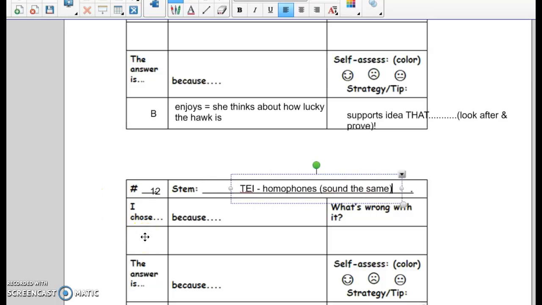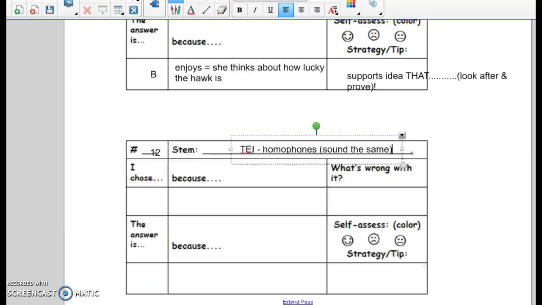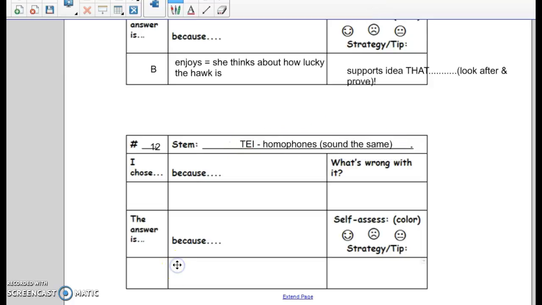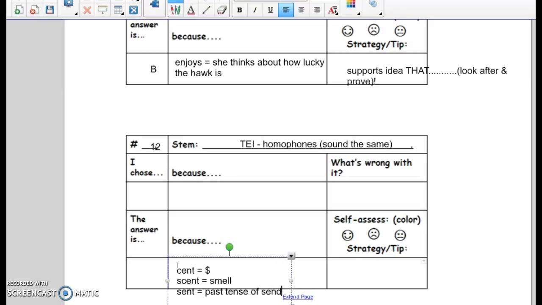Put what you think you chose and why and what's wrong with it. Basically, the way I think we can put this in here is put cent equals money. Scent equals smell. You could draw a nose if you wanted to. Sent equals past tense of send.